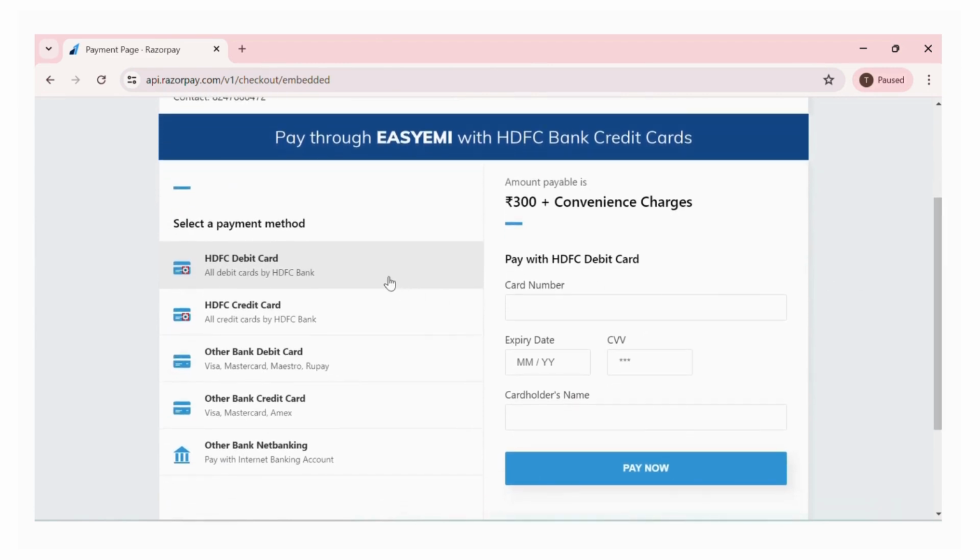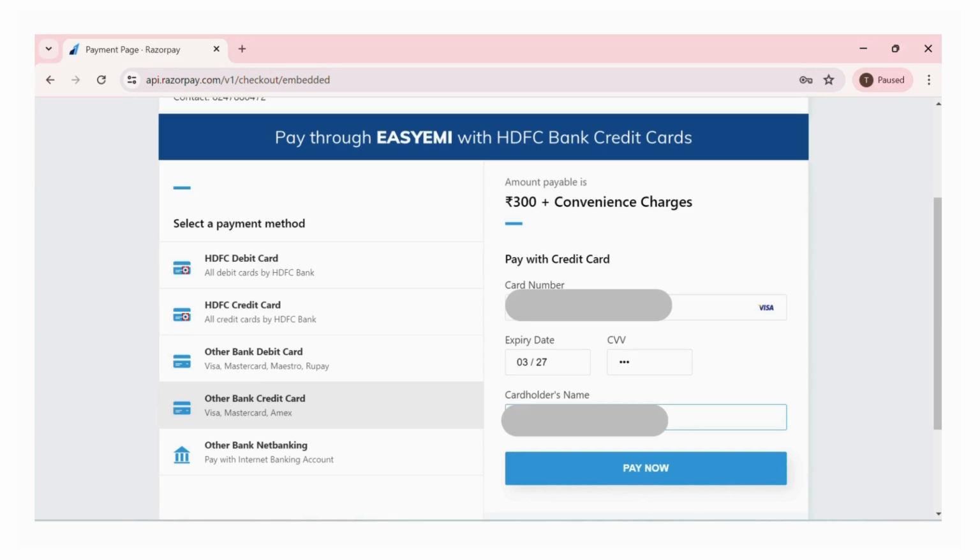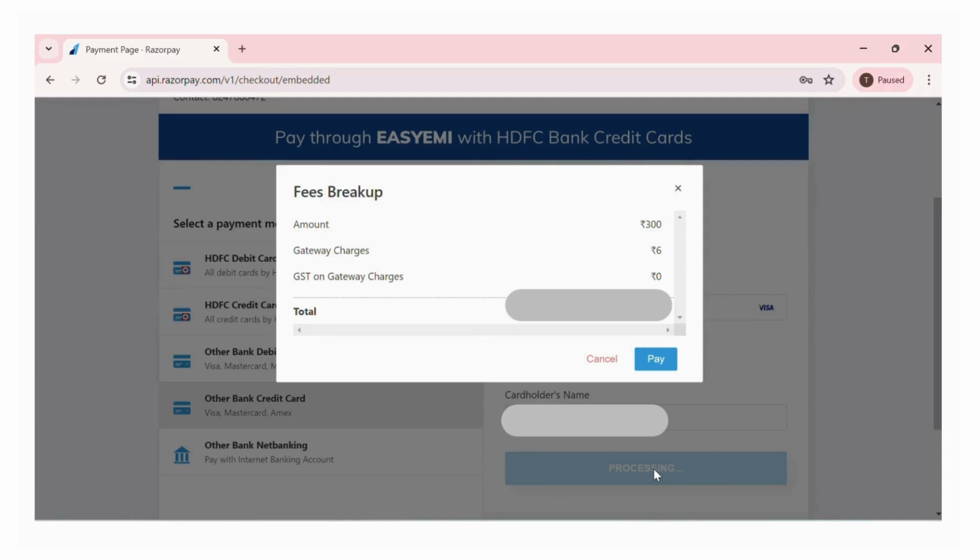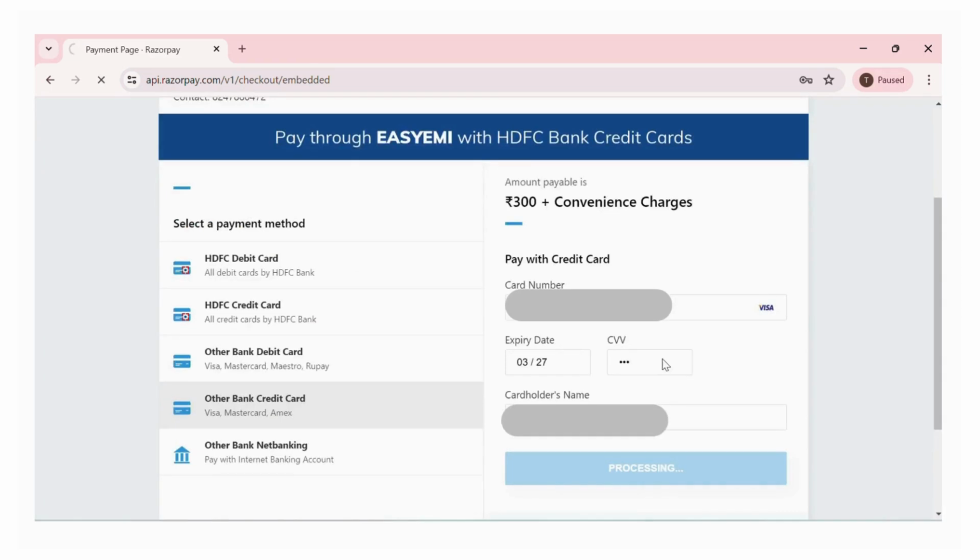Here you will see lot of options like HDFC debit card, HDFC credit card, other bank debit card, other bank credit card, other bank net banking. So you can choose any of these options. For this renewal, I'm using other bank credit card. I'm entering the details. So once you enter the details, click on pay now. You will see there is a gateway charges of 6 rupees and total is 306, and click pay.